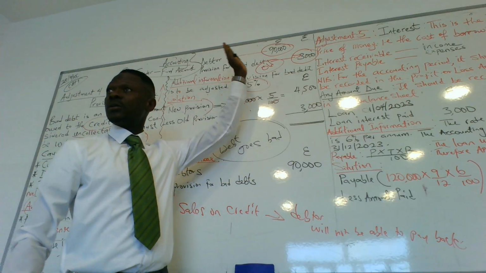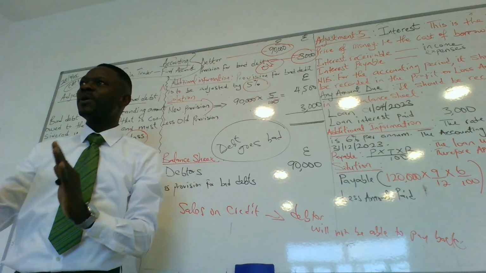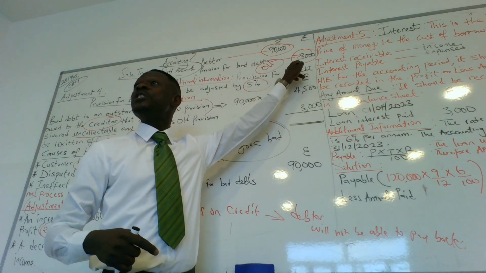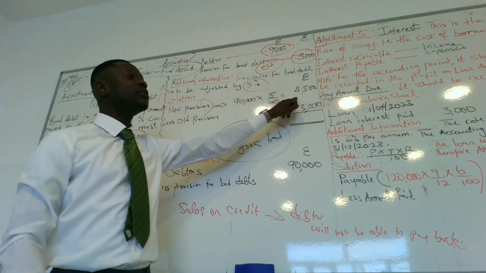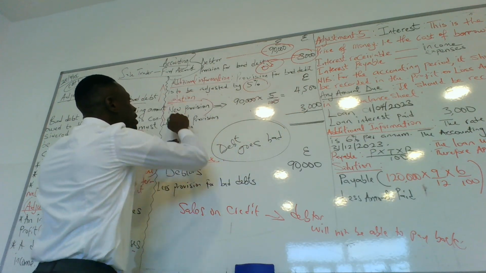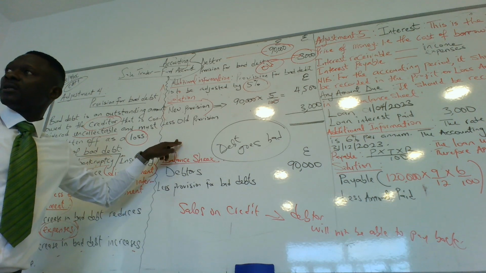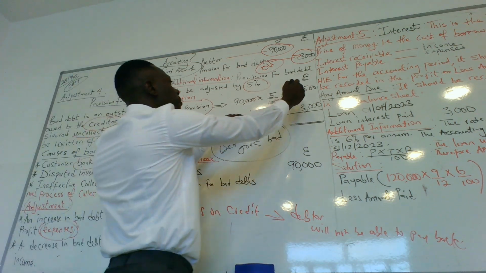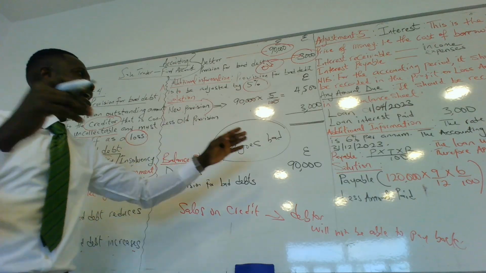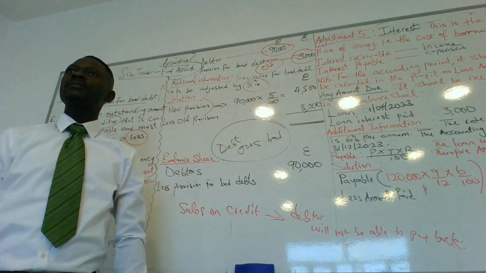So it's 90,000. Now we're making adjustments. They said, now that it has increased to 90,000, 3,000 might not be enough. Let's add 5% to it. So 5% of the debtor is our new provision made. So the new provision is what? 4,500. So new provision minus old provision is now our expense: 1,500.